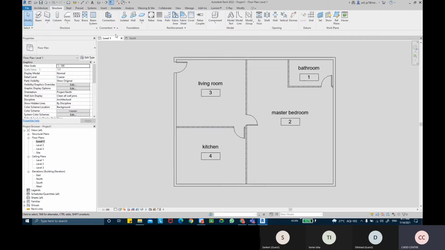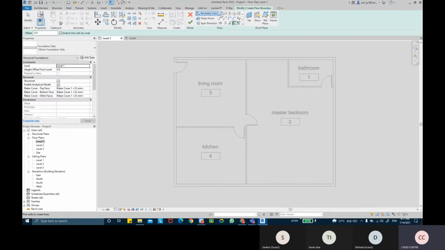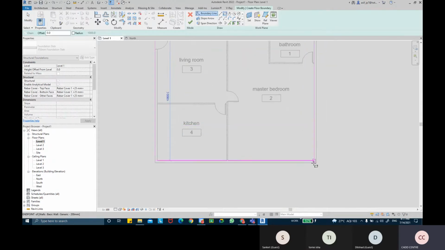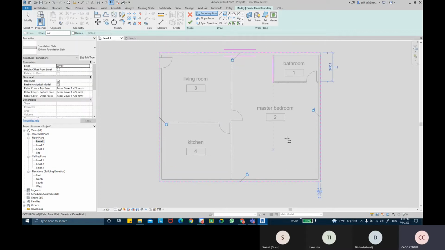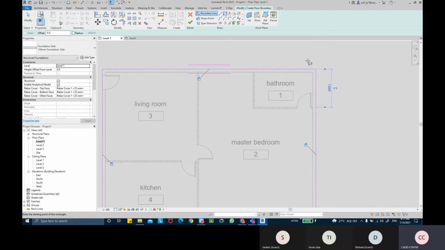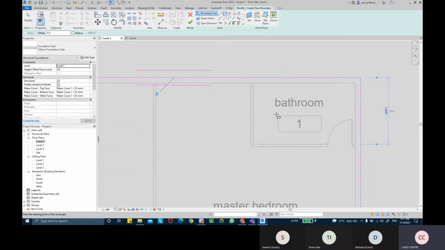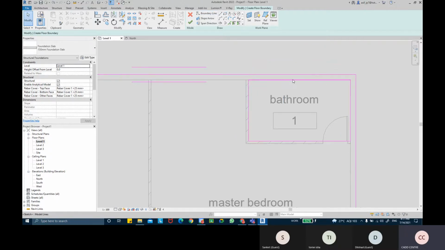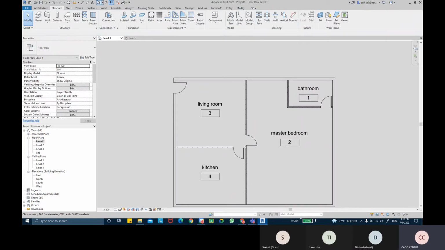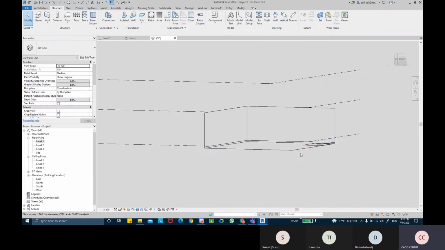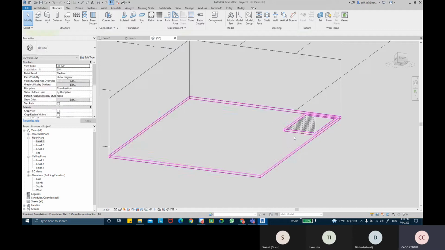I'll also add the slab. Lock these lines. Let this be the sunk slab over here. Slab basically.